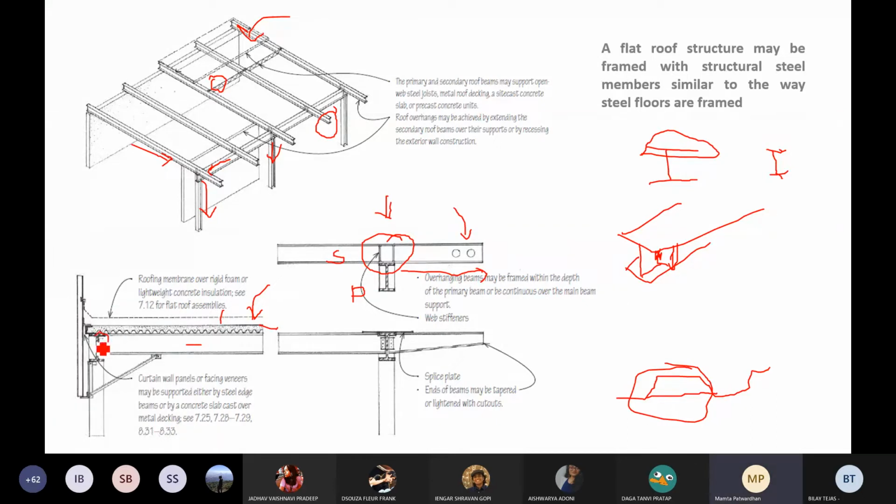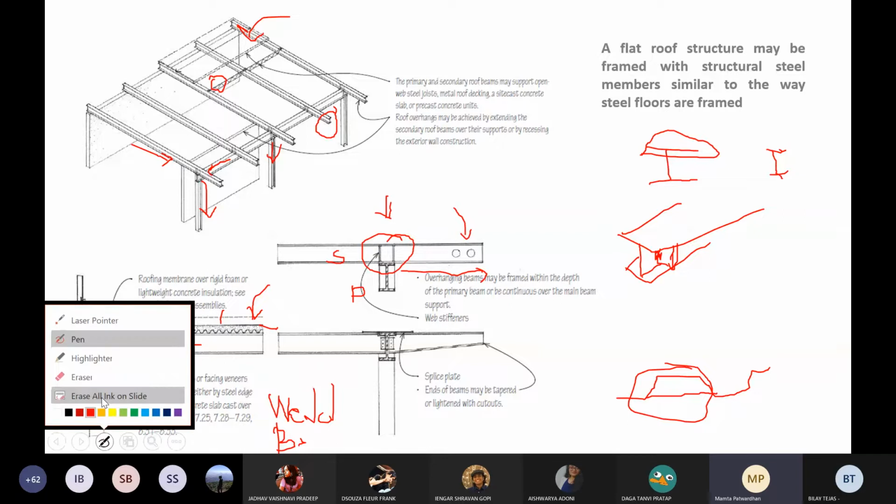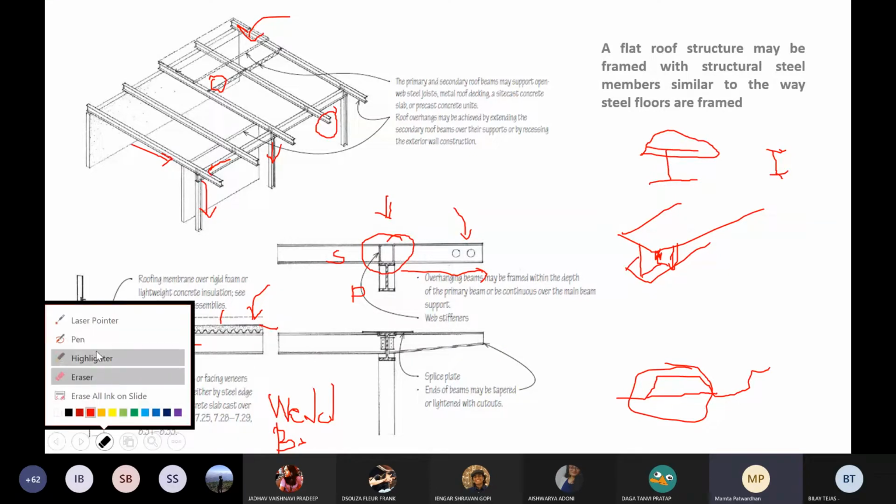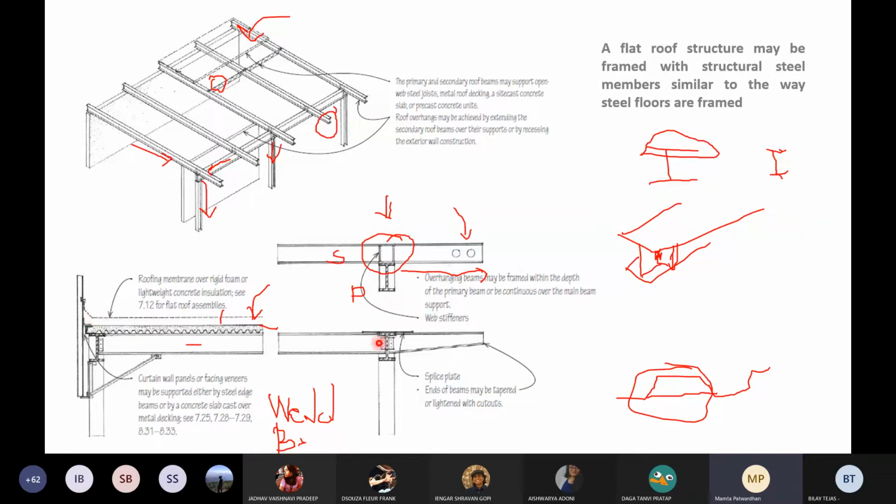I can replace this thing here by a weld instead of a bolt. The only question will be, because I have to bolt, I have to make holes through it, I have to punch holes through it, and hence I will have to undergo some calculation to understand how I need to strengthen this joint.